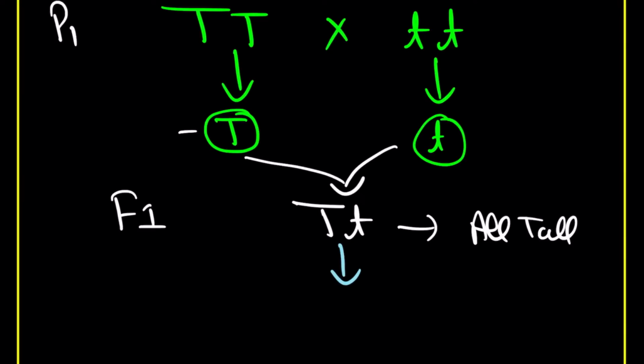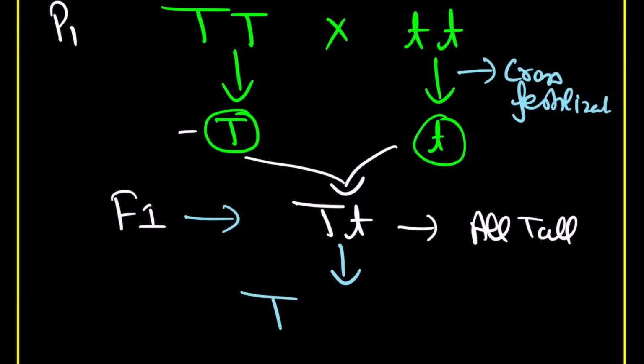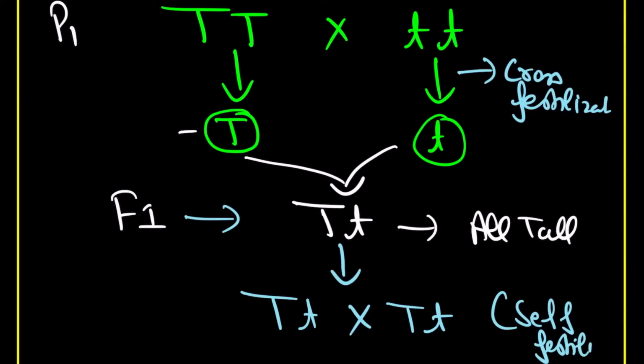Next, what he performed was self-fertilization. He allowed the self-fertilization of all the F1 generation plants. So initially here was cross fertilization, and here what he allowed? Self-fertilization. So capital T small t crossed with capital T small t. So here what he is allowing? Self-fertilization.